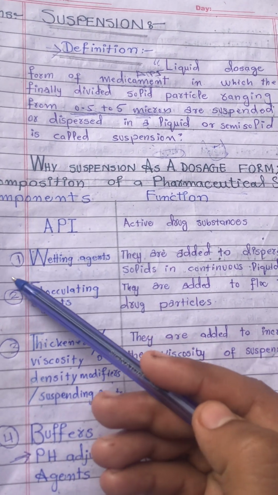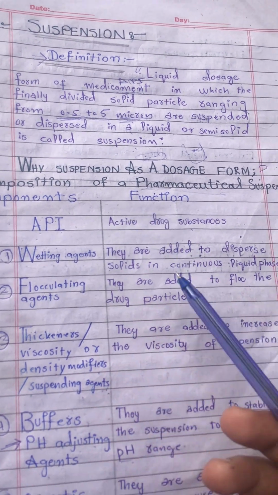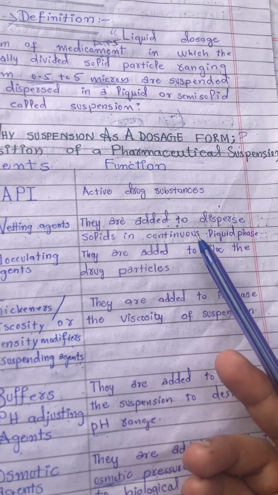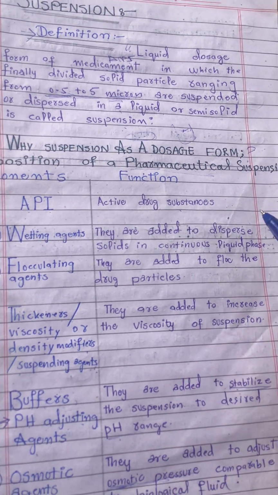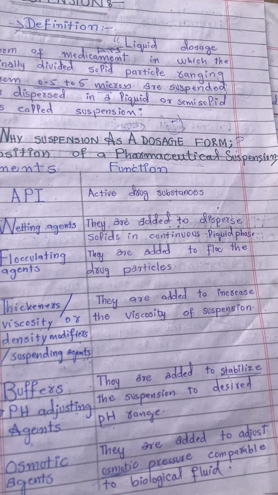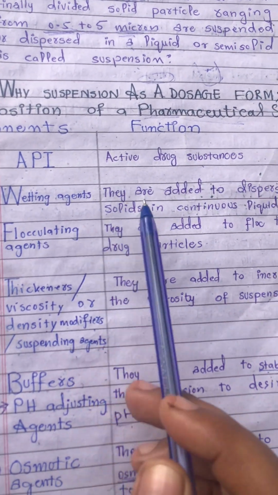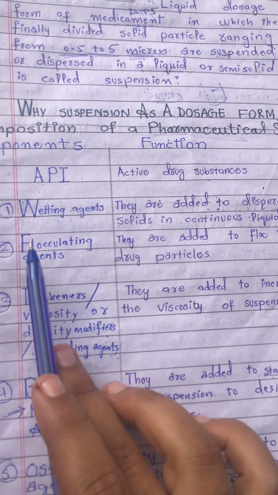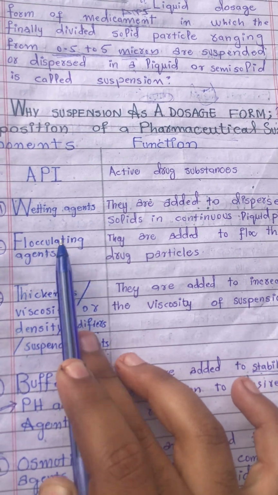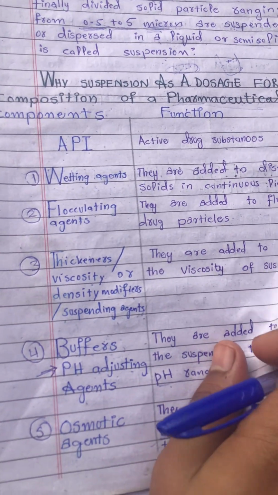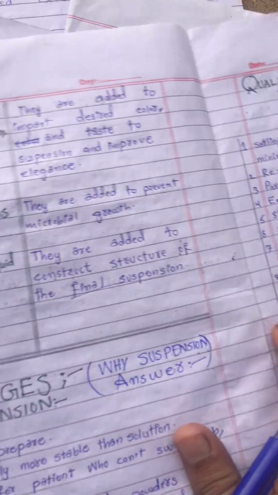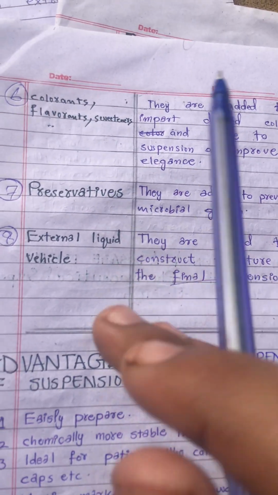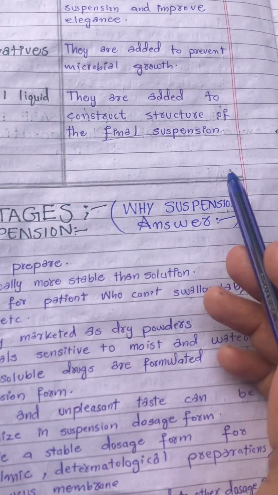Then the wetting agents, whose purpose is to disperse the solids in the continuous liquid dosage form. Then flocculating agents, thickeners, buffers, osmotic agents, colorants, flavorants, preservatives and sweeteners. Now, why suspension?